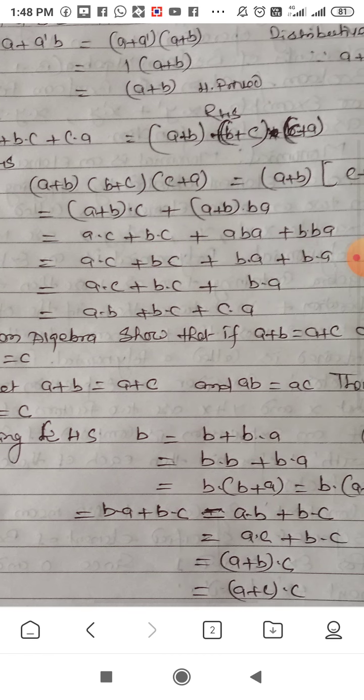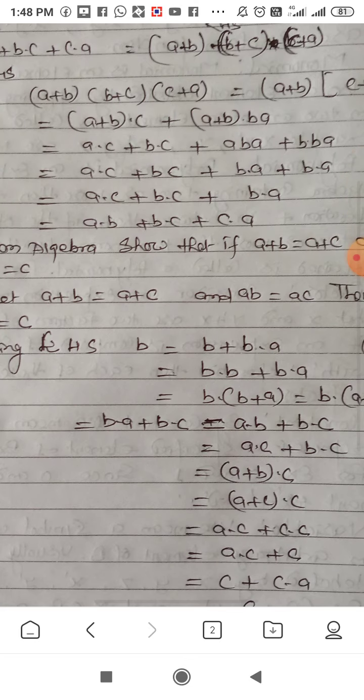So taking b here, by the absorption law, b is always equal to b plus ba. b can be written as b plus b dot a. It is proved by the absorption law. So b is equal to b plus b dot a.